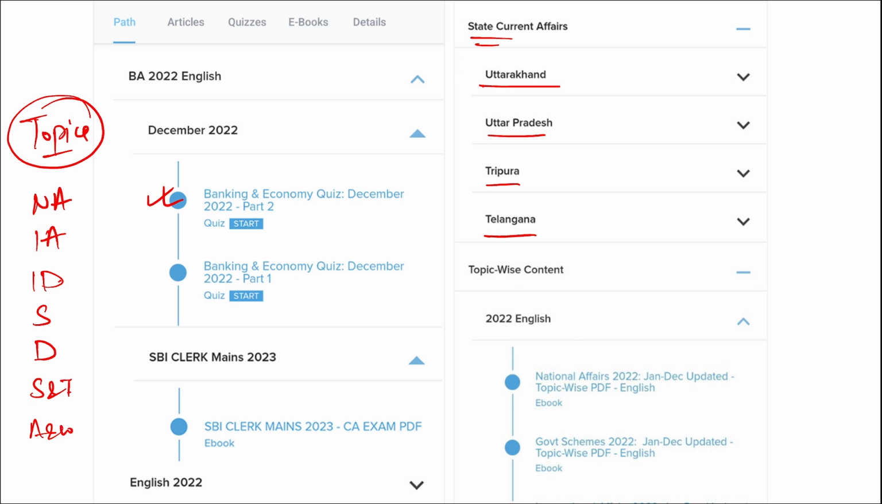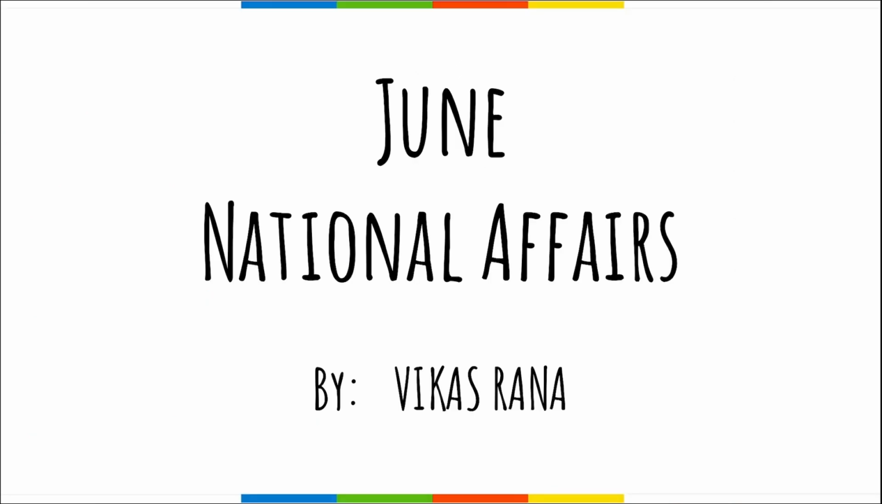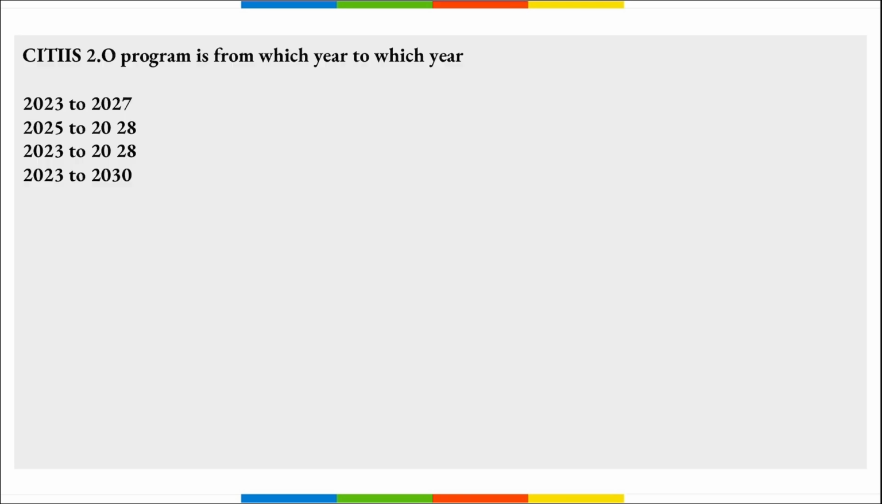Hello everyone. So in this video we will be discussing important current affairs of the June month, that is for the topic national affairs. This is one of the most important topics for current affairs, so it should be well prepared by you. Let's start. First, CITIIS 2.0 program is from which year to which year?